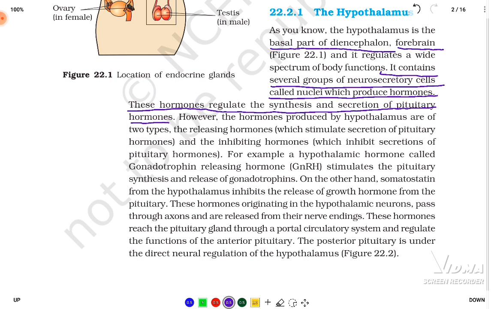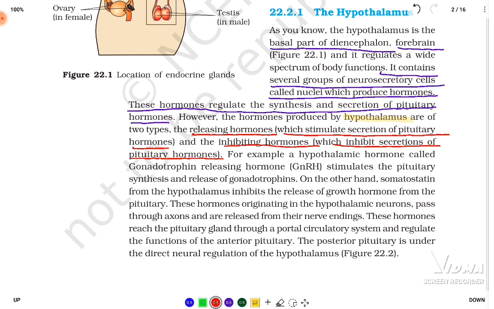Now, the hormones produced by the hypothalamus are of two different types. One is called releasing hormones, which stimulate the secretion of the pituitary hormones, and the second is the inhibitory hormones, which inhibit the secretion of the pituitary hormones. Releasing hormone regulates the pituitary gland, that is, it stimulates the secretions of the pituitary gland.